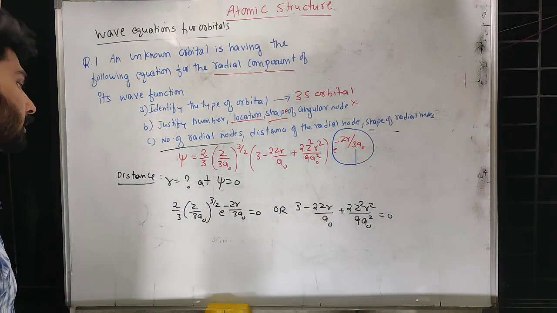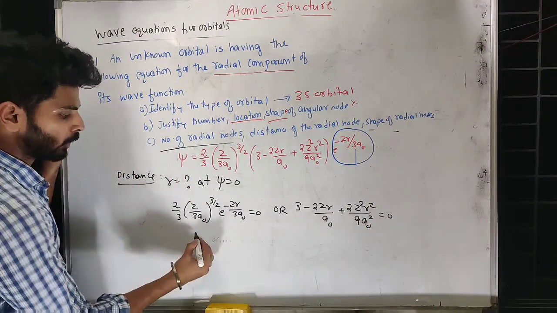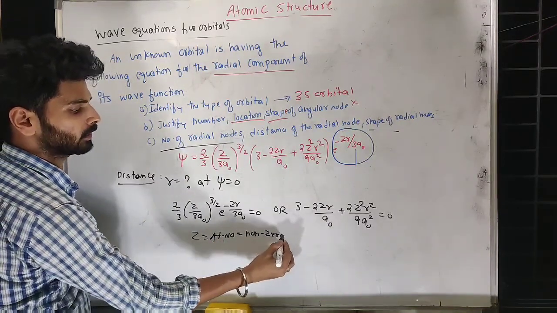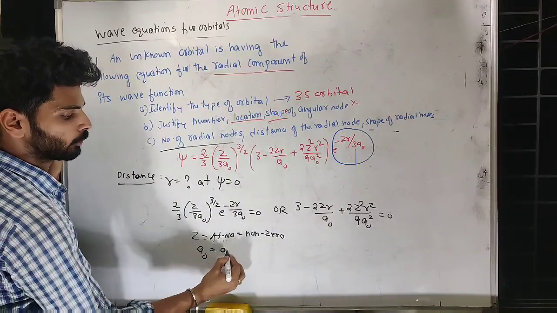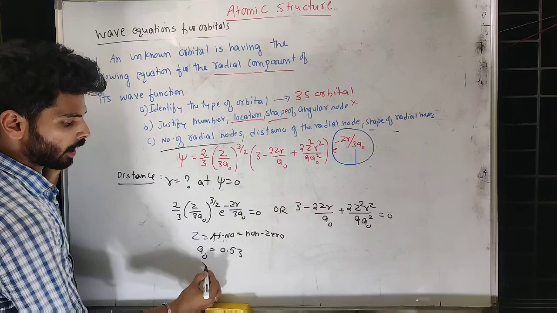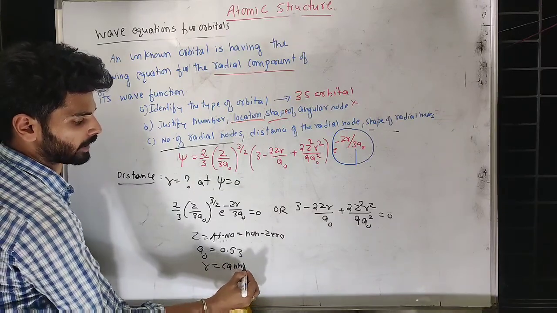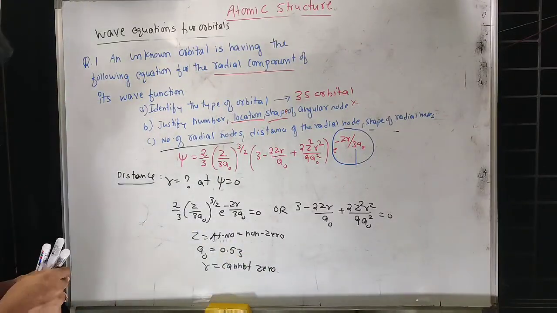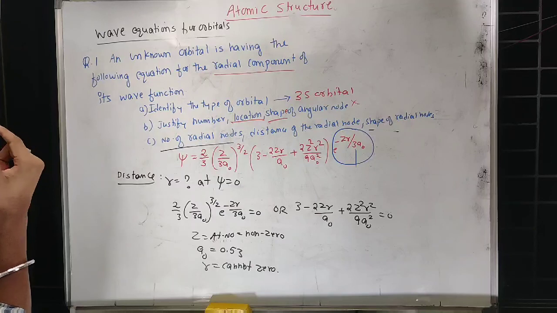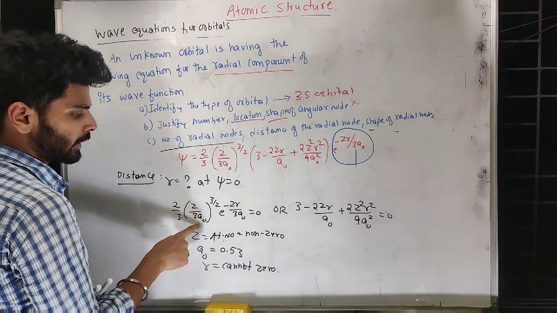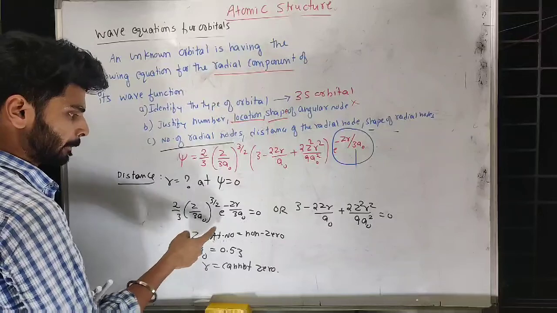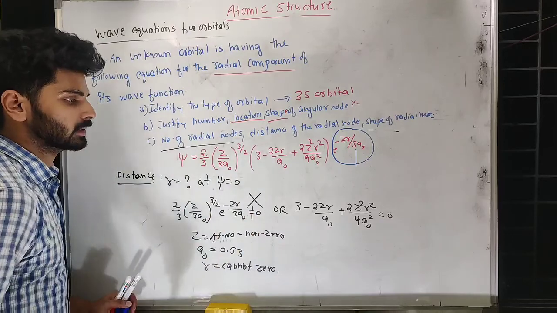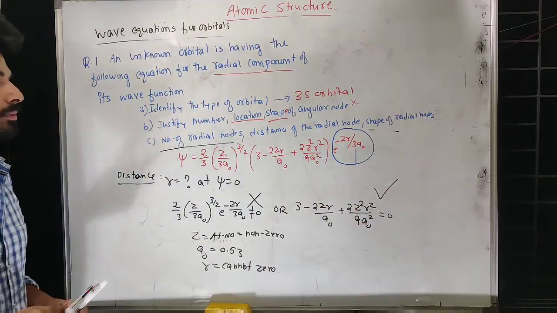There are two possible equations. Now this can't be 0. Why? Because z is the atomic number, a non-zero number. The a naught value is 0.53. Now r cannot be 0. Why can r not be 0? Because if you keep r as 0, that means you are talking about the nucleus. So z cannot be 0, a naught cannot be 0, and r cannot be 0. That means this whole term cannot be 0. So we cannot say this. Then we have to go for this equation.